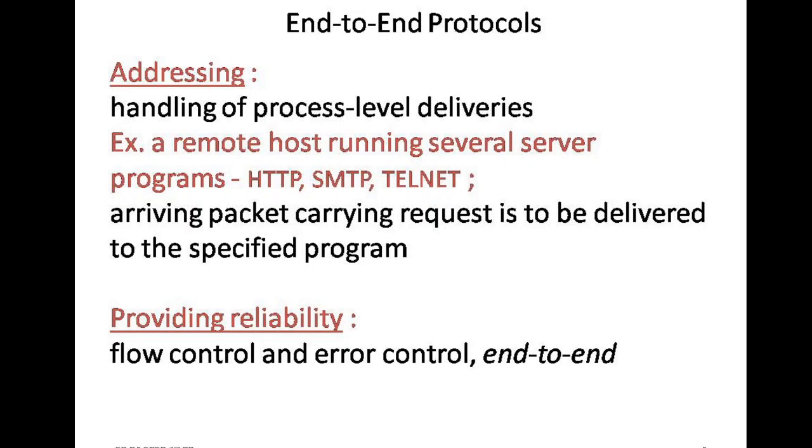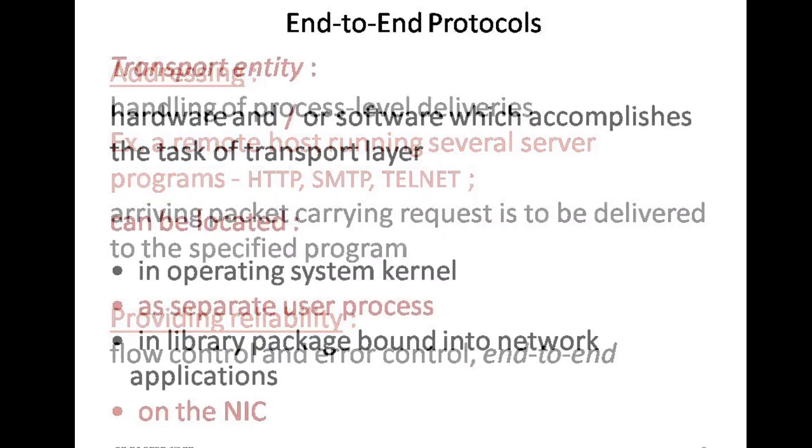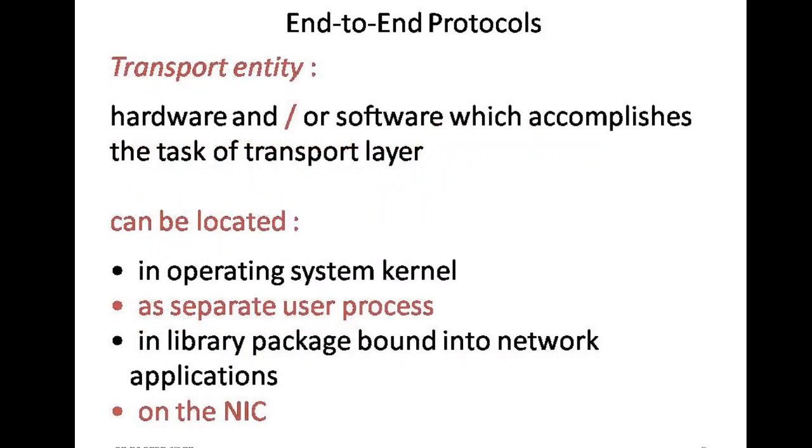So the next duty is providing reliability. How does it provide reliability? By flow control and error control, that is end to end, from this process to the other process. So we call this transport layer an end-to-end system.